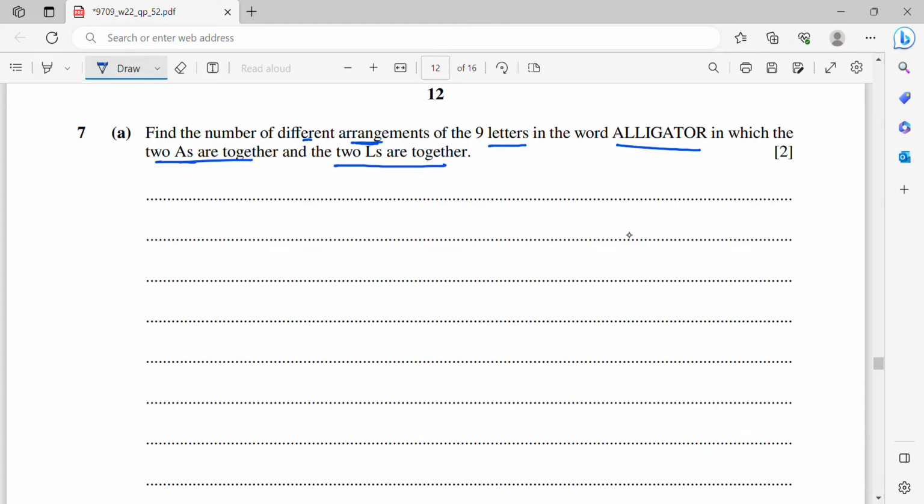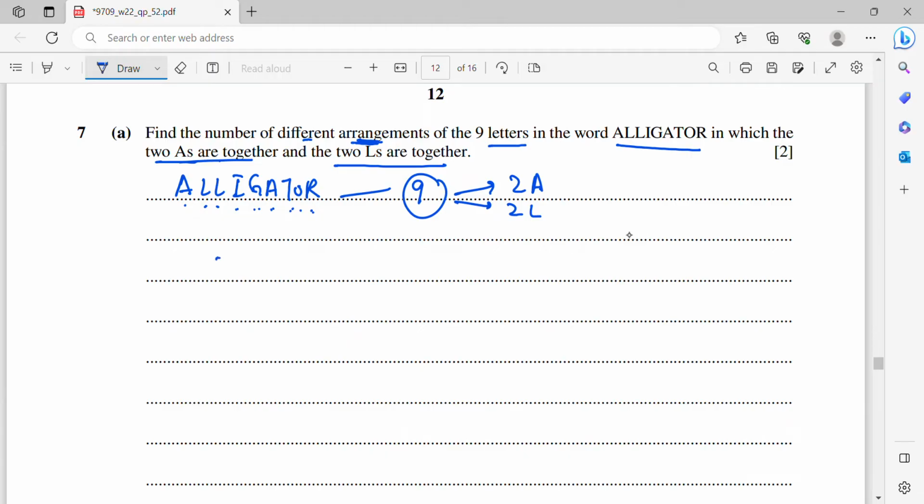First of all, alligator: 1, 2, 3, 4, 5, 6, 7, 8, 9. So there are 9 letters. Out of the 9 letters, we have 2 A's, 2 L's, the rest just once. Now you need to arrange so that the 2 A's are together and the 2 L's are together.